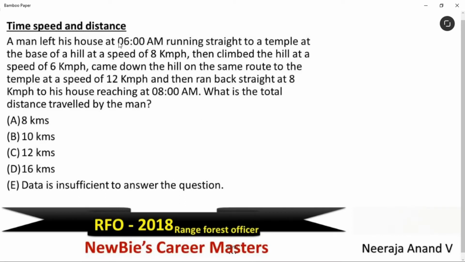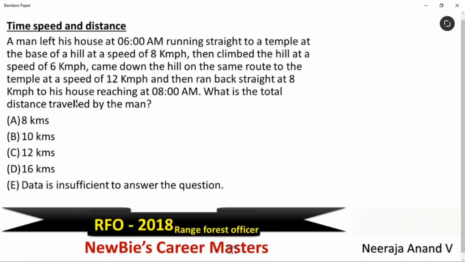A man left his house at 6 am running straight to a temple at the base of a hill at a speed of 8 km per hour, then climbed the hill at a speed of 6 km per hour, came down the hill on the same route to the temple at a speed of 12 km per hour, and then ran back straight at 8 km per hour to his house, reaching at 8 am. What is the total distance travelled by the man?